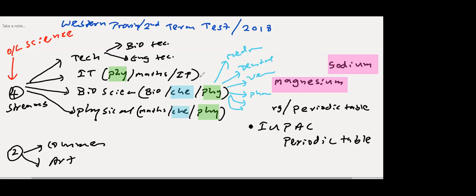Now chemistry, there are so many branches and options. In physical science maths, you can do chemical engineering, electrical engineering, mechanical engineering, electronics, mechatronics, like that. So there are so many branches. Therefore the main requirement is that you should get good results for your O-level science paper. You have to get an A in maths and science, and if possible an A in IT. If you get three A's for these three subjects, IT, maths and science, then superb.